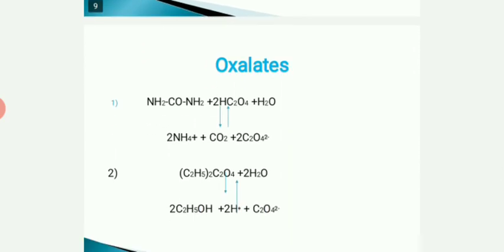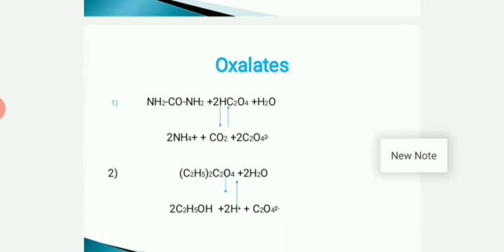Next, oxalate. Urea is used to increase the pH of the acid solution containing the bioxalate ion, thus slowly liberating the oxalate ion. Here what happened? Urea is treated with the bioxalate ion, and we get the oxalate ion by increasing the pH.